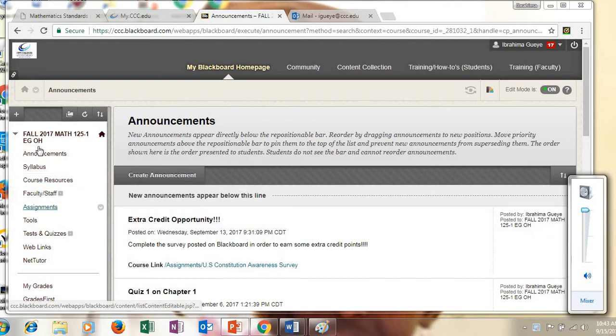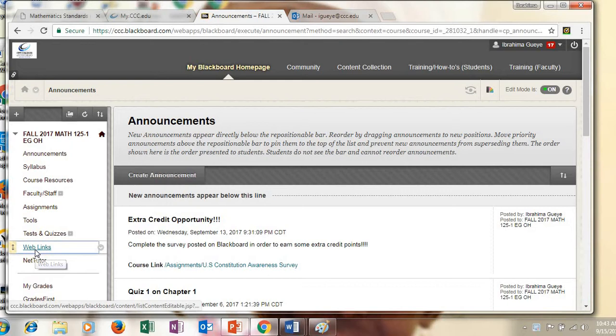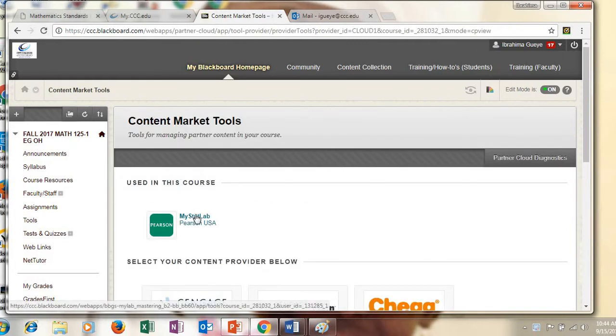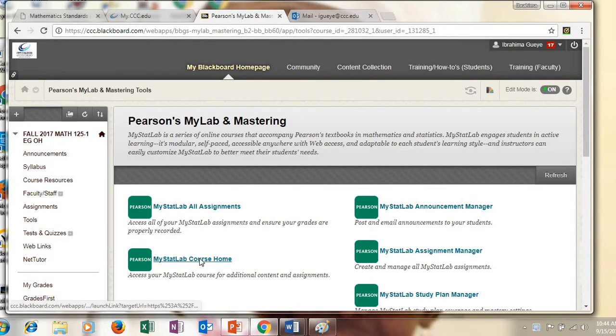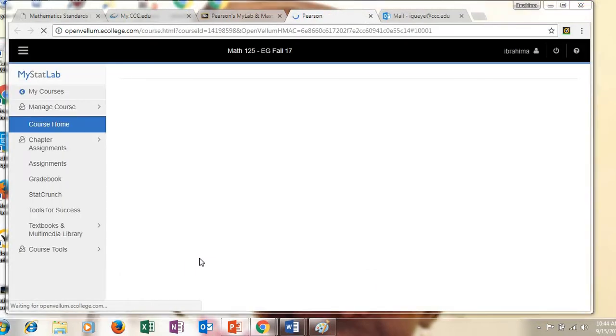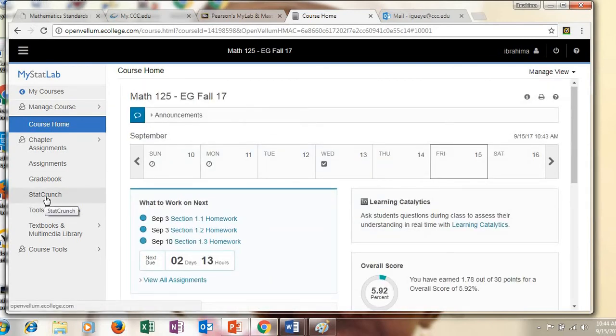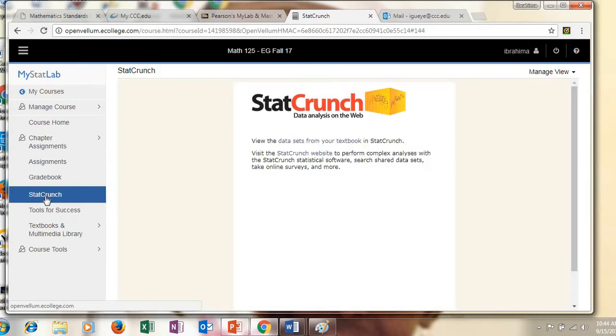Okay, so I'm going to log into my StatLab. I'm going to go to web link. I'm on Blackboard. I'm going to go to content market tools. I'm going to go to my StatLab, course home, and then once I'm on my StatLab, I'm going to click StatCrunch. Alright, so now I'm going to select the StatCrunch website.